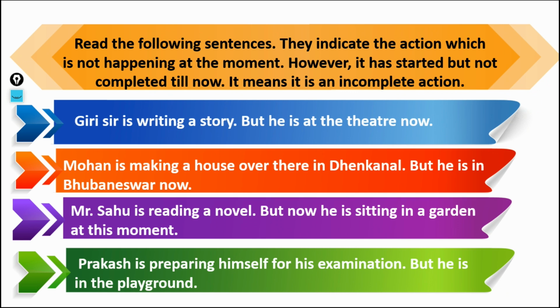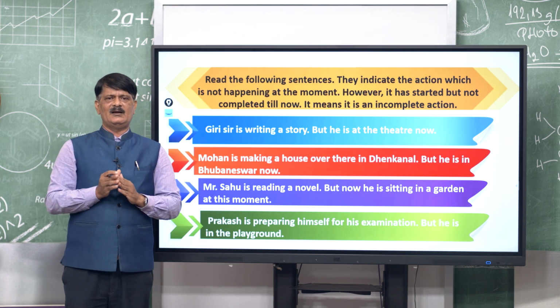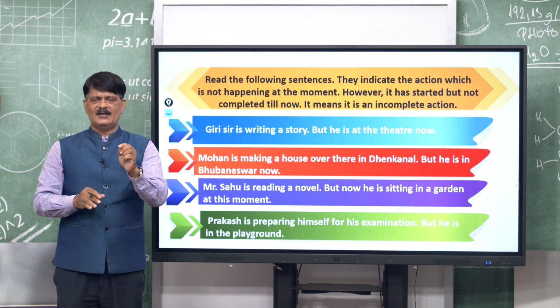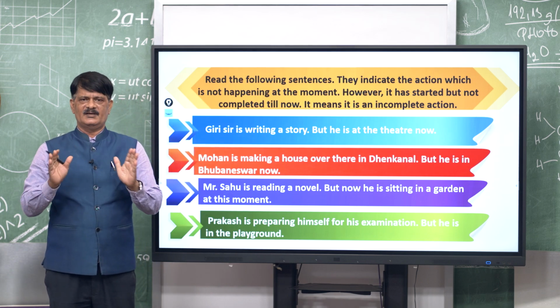Mohan is making a house over there in Dhenkanal, but he is in Bhubaneswar now. The same example I cited. Mr. Sahu is reading a novel, but now he is sitting in a garden at this moment. Then you say, Prakash is preparing himself for the examination, but he is in the playground. Prakash is at the playground, but preparation is going on. It is clear to you? For an incomplete action, we use the present progressive.